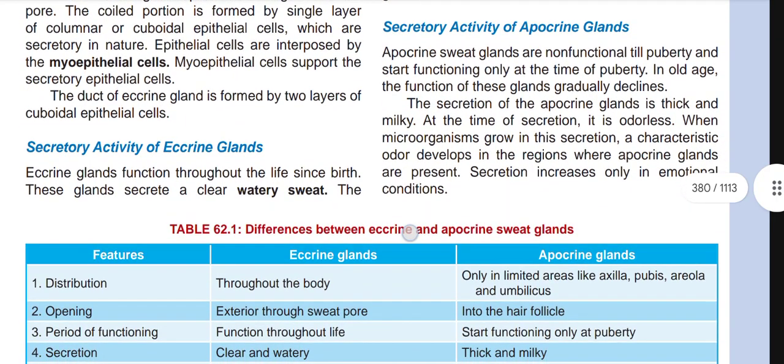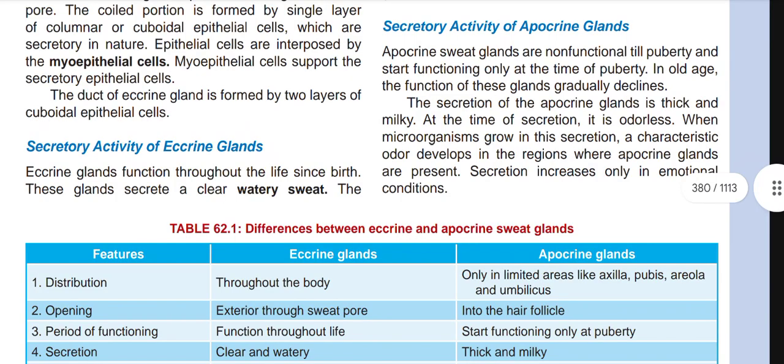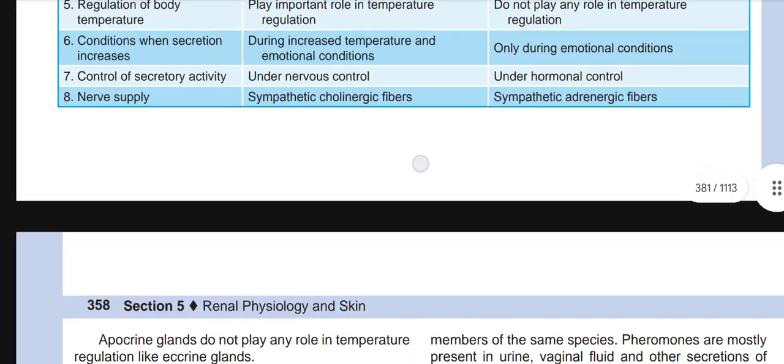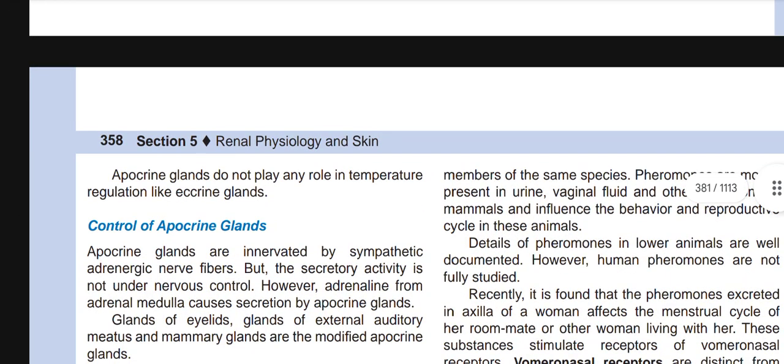Now, secretory activity of the apocrine glands. Apocrine glands are non-functional till puberty and start functioning only at the time of puberty. In old age, the function of these glands gradually declines. The secretion of the apocrine glands is thick and milky. At the time of secretion, it is odorless. When microorganisms grow in the secretion, a characteristic odor develops in the region where apocrine glands are present. Secretion increases only in emotional conditions. Apocrine glands do not play any role in temperature regulation like eccrine glands.